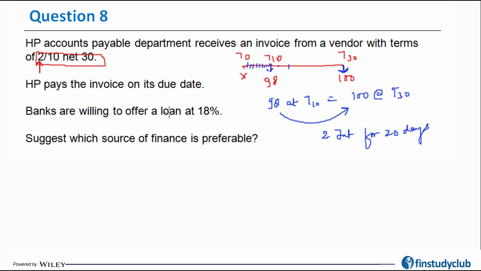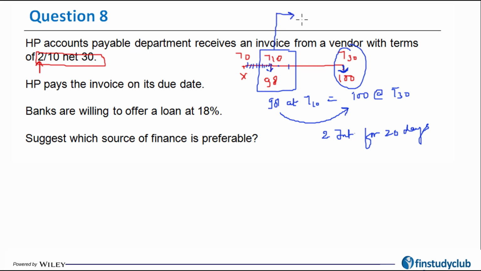Okay, now the question here is: HP pays the invoice on its due date, which is here. Banks are willing to offer a loan at 18%. Suggest which source of finance is preferable. Now at T10, I would have two choices.